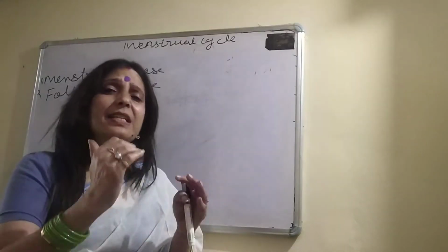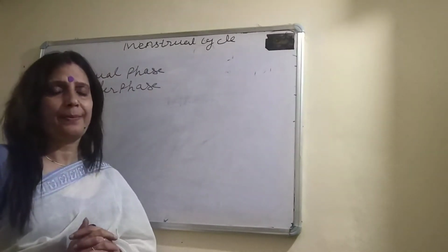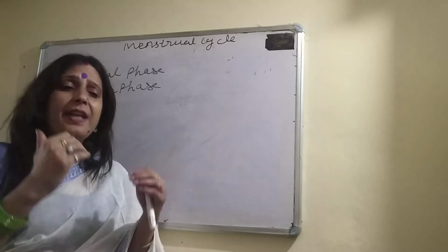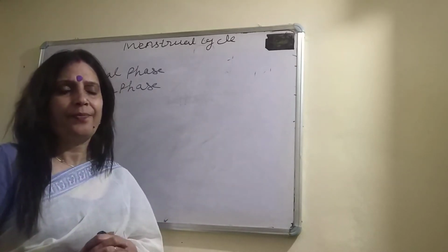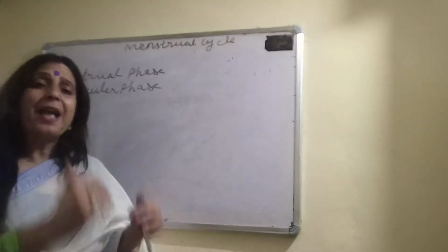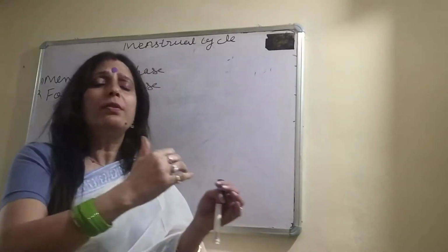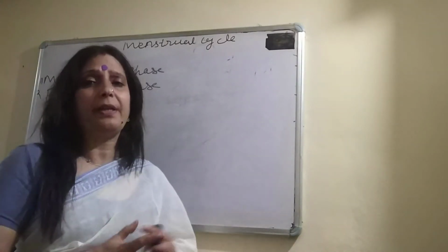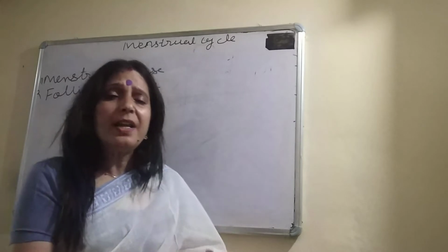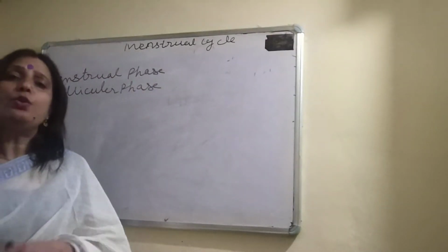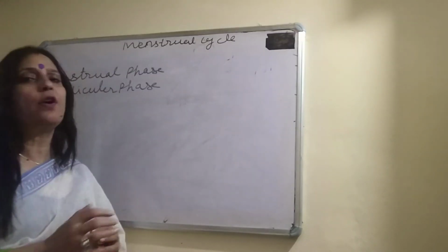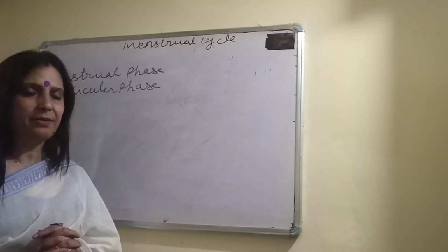LH and FSH levels increase and development of the primary follicle takes place. The primary follicle changes into a mature Graafian follicle. Are you getting my point?